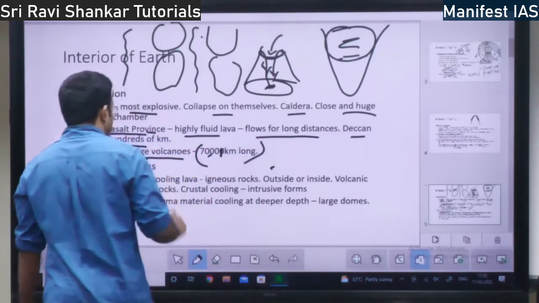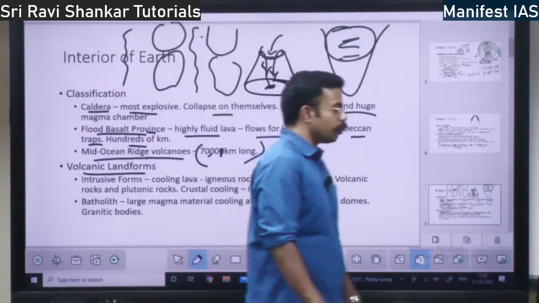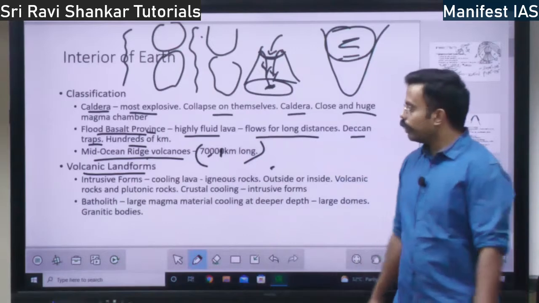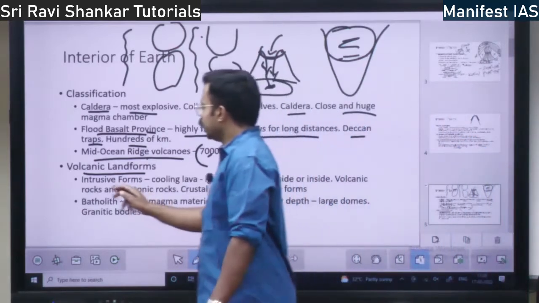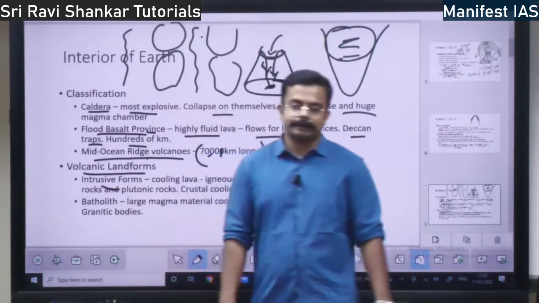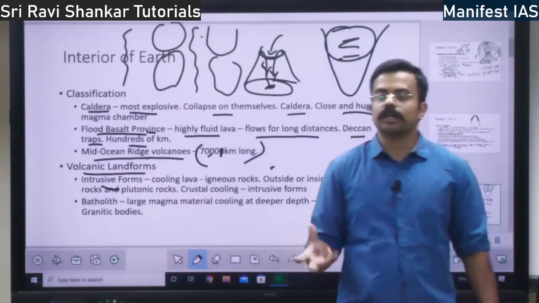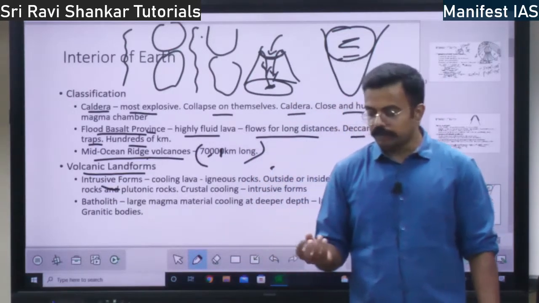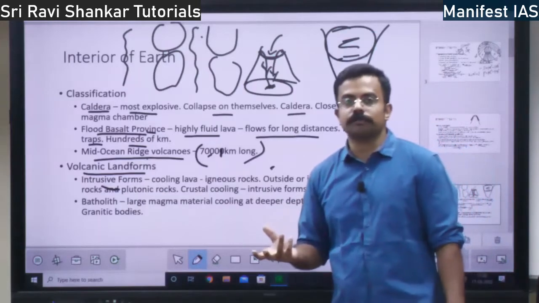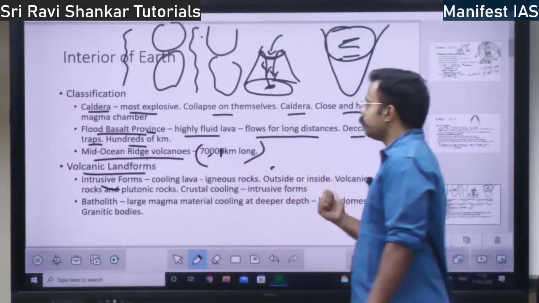Then what are the landforms that are born out of the volcanoes? You have intrusive forms. Intrusive means within the earth. Whatever landform forms within the earth is called an intrusive landform.